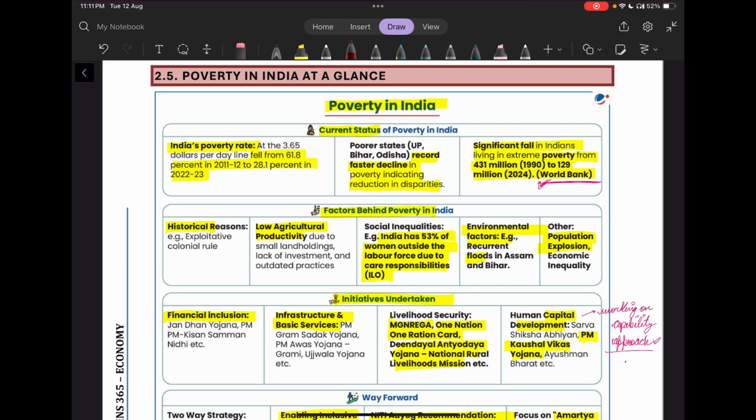Then we also have social inequalities. So around 53% of women are outside the labor force. Because of the care responsibility, they are not included in the labor force. Then we also have environmental factors like floods in the northern plain especially. Then recently we also have the population explosion. As per the current reports we have surpassed China.